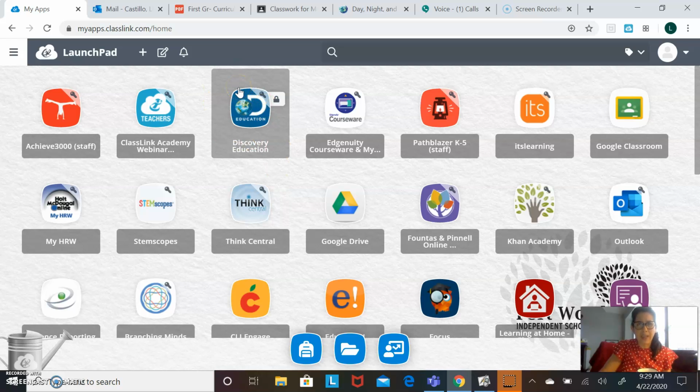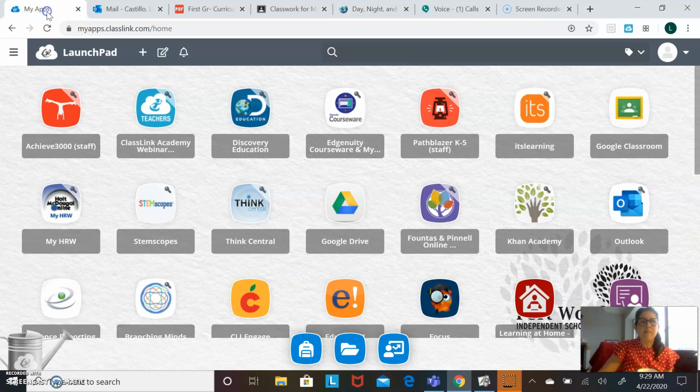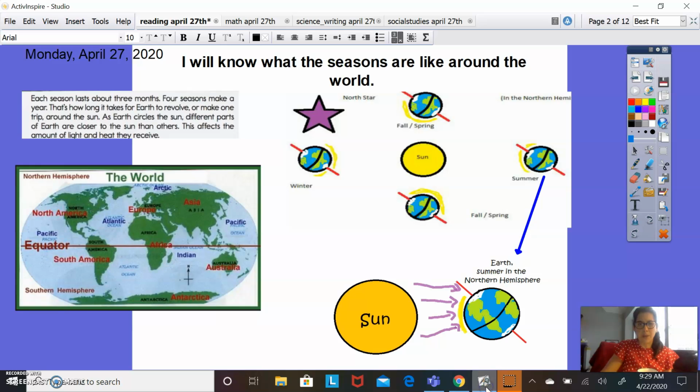It'll take you right in, and when you get in, at the top you'll have assignments or assigned. If you click in there, you should see the Day, Night, and the Changing Seasons video. It's a short 3-minute video. If you'll just go in there and click on it. So you'll go into the apps page and click here if the link doesn't work. Okay, that's how you can get to it as well.